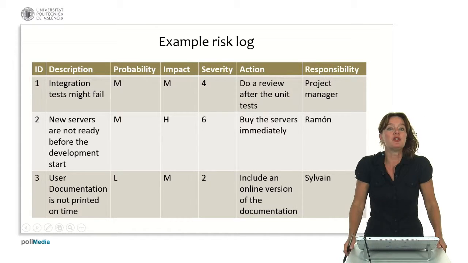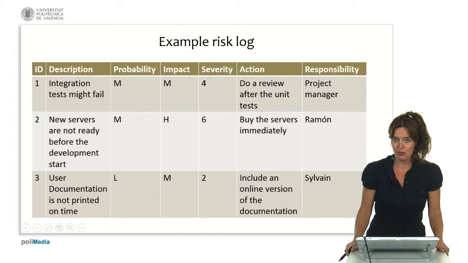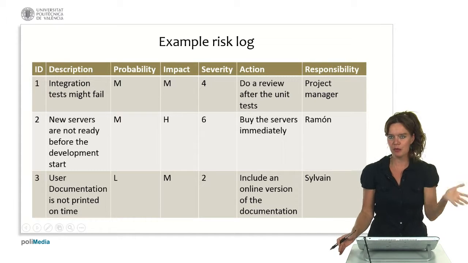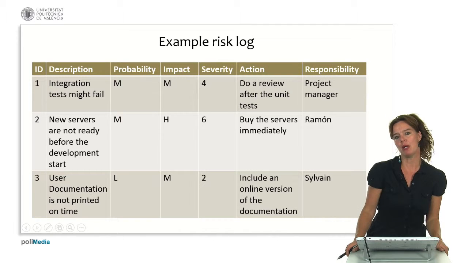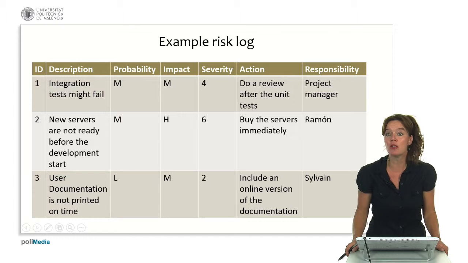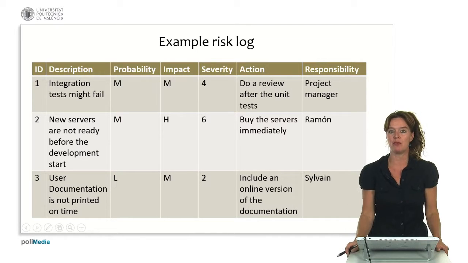And we assign this responsibility, for example, to the team member Ramon. Another example is that the user documentation is not printed on time. The likelihood is low. The impact is medium because, well, the stakeholders will not lose money, but we might. So we multiply low by medium, we get 2 severity, and we, for example, say, well, what we can do to solve this is include an online version of the documentation, and we assign it to another team member. So this is an example of what can come out of a risk workshop.